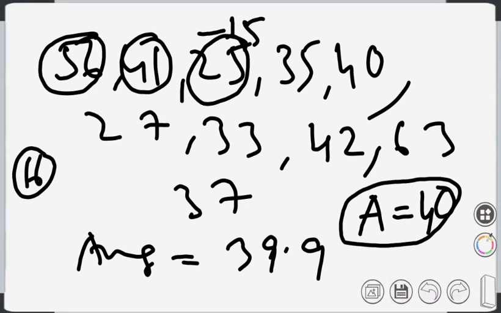So deviation from a value is given by xi minus a, where a is a constant and xi are the values that are given. So can you find out the deviations of each value?